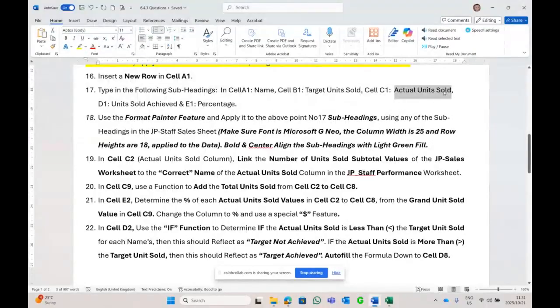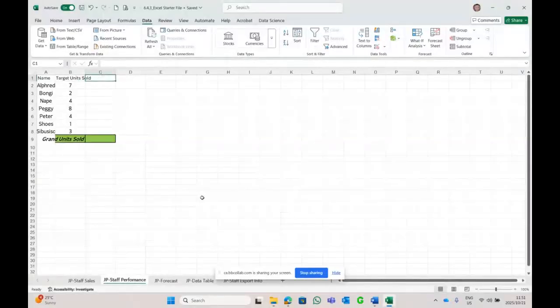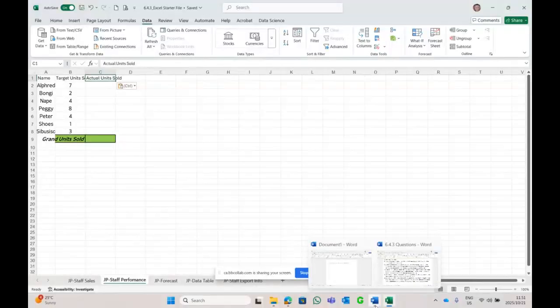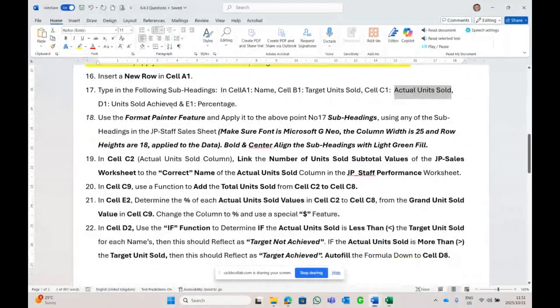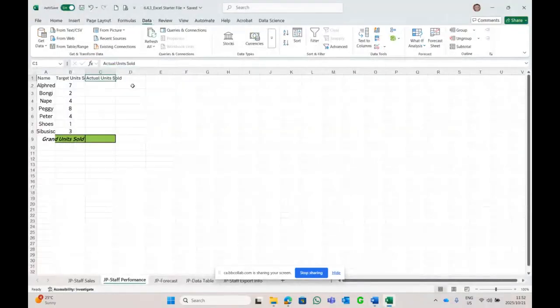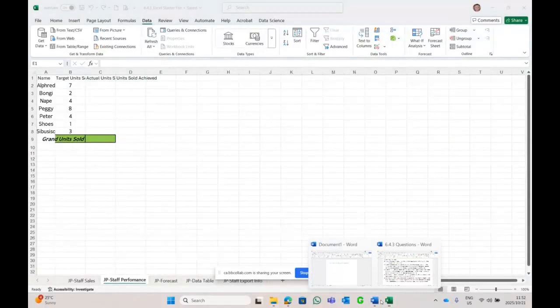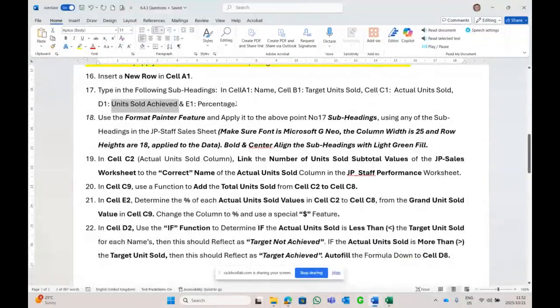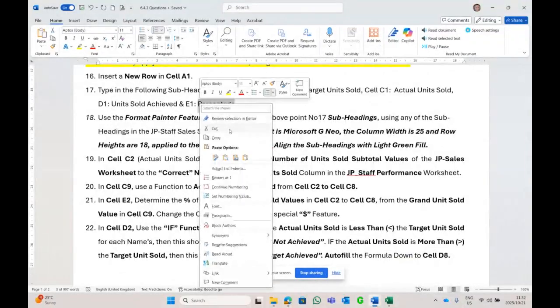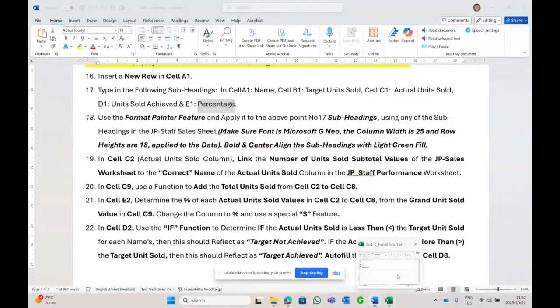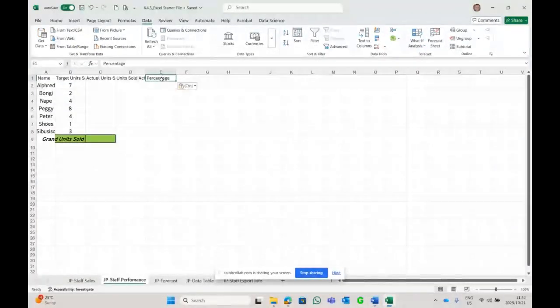C1, actual units sold, copy. C1, Control V to paste actual units sold. And then there's a D, the units sold achieved. And E is percentage. D1, the achieved part. And E1 is percent. But remember in exam, like I said, people and students, we need to type those cells and information in.